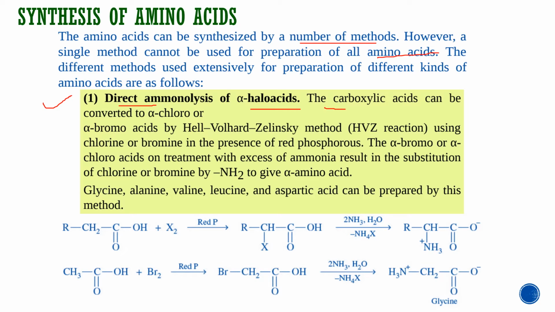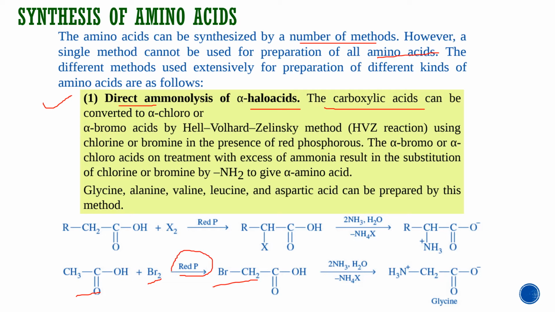The carboxylic acid can be converted to alpha chloro or alpha bromo acids by the Hell-Volhard-Zelinsky method, or HVZ reaction, using chlorine or bromine in the presence of red phosphorus. So here acids are converted to their alpha halo acids by bromination or chlorination in the presence of red phosphorus.